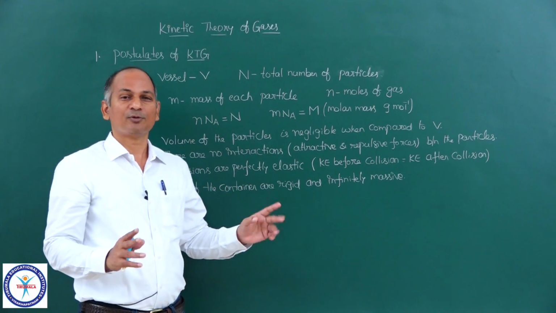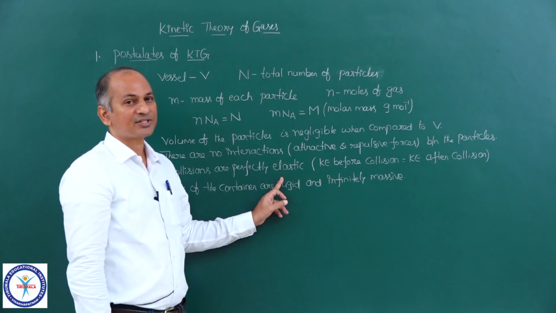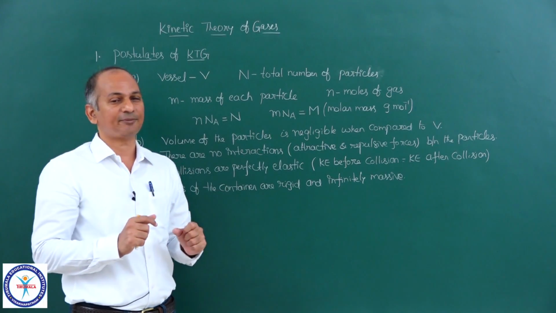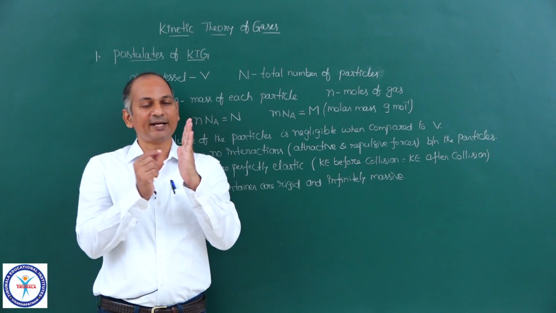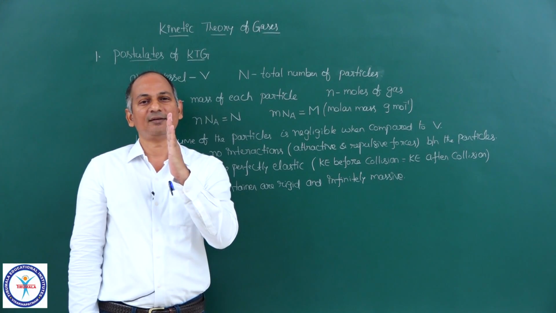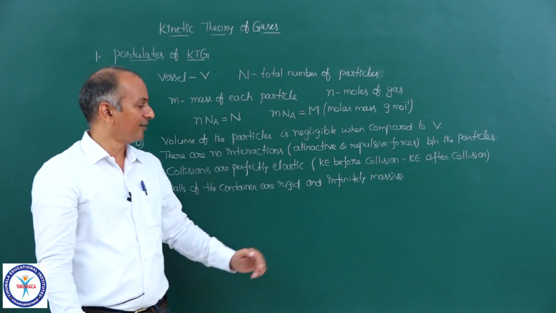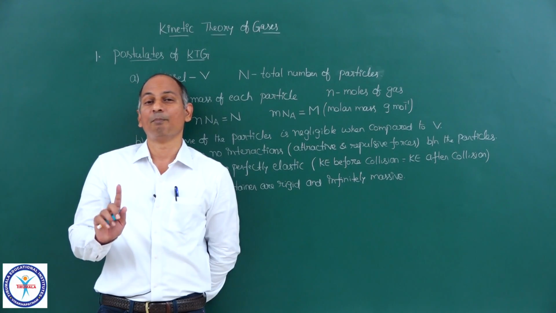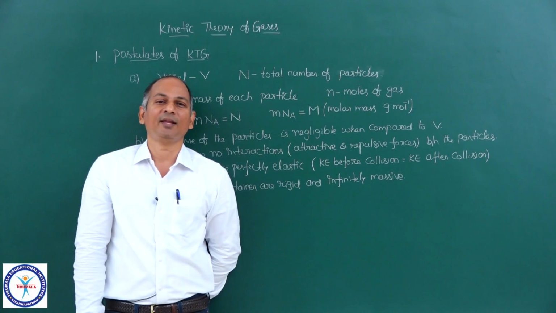No interactions between the molecules whatsoever, no attractions, no repulsions. Collisions are perfectly elastic. Kinetic energy is conserved; kinetic energy before the collision and after the collision is the same. Then the walls of the container are rigid, and whenever a molecule collides with the wall, absolutely there is no movement in the wall. It is rigid, and only the molecule comes, collides and bounces back. The mass of the wall is very, very high compared to the mass of the particle which is colliding with it. So that is what is meant by infinitely massive.